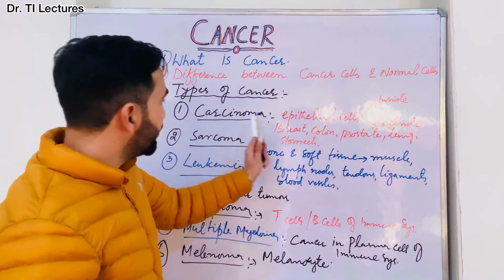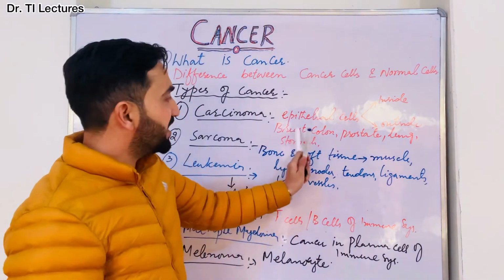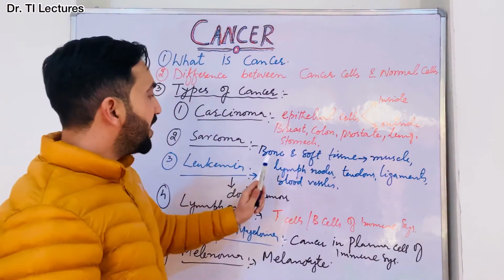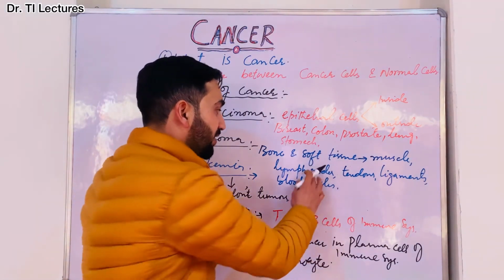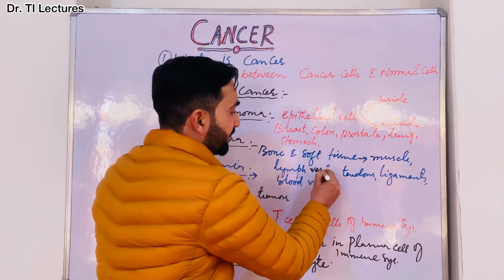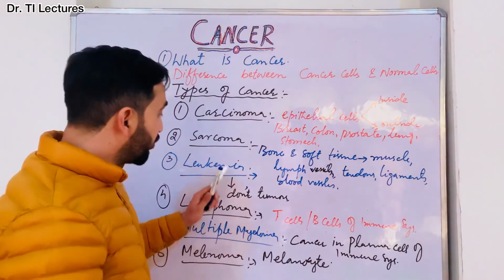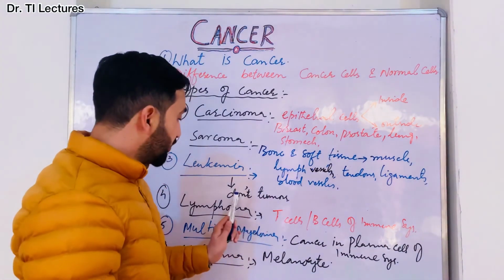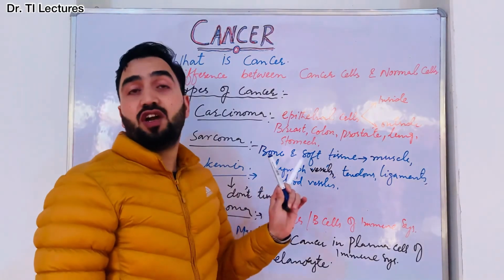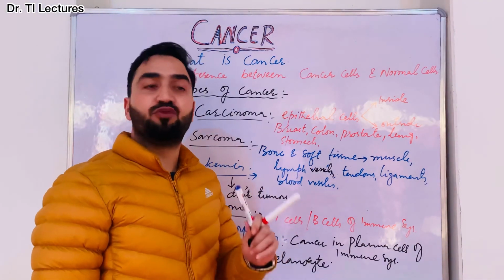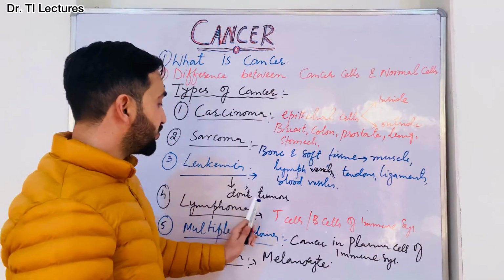So these are six different kinds of cancers, right? First one was carcinoma, which occurs in the epithelial cells, for example breast cancer, colon cancer. Sarcoma occurs in the bone and soft tissues like muscles, lymph vessels, tendons, ligaments, blood vessels. Leukemia does not form solid tumors. That means leukemia is the cancer in the blood forming region of the bone marrow, and it never forms solid tumors.